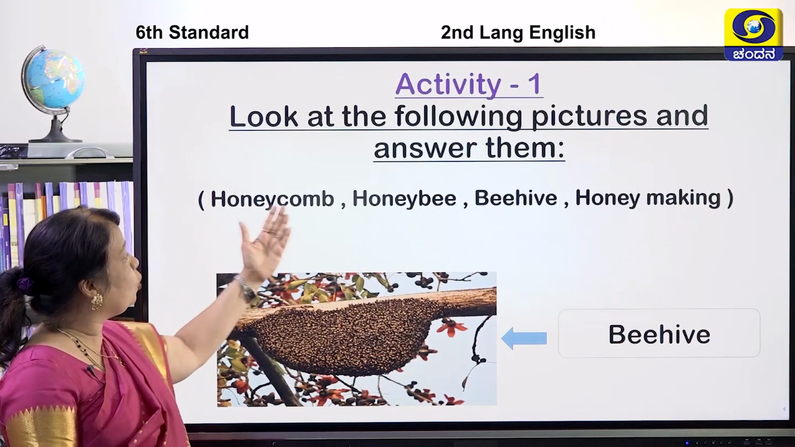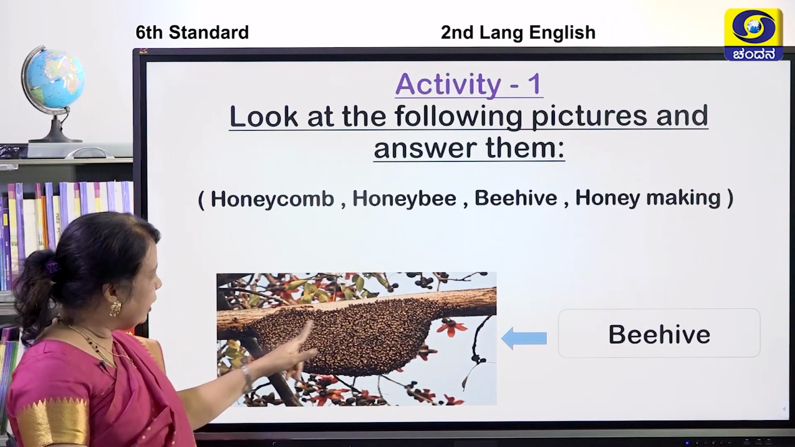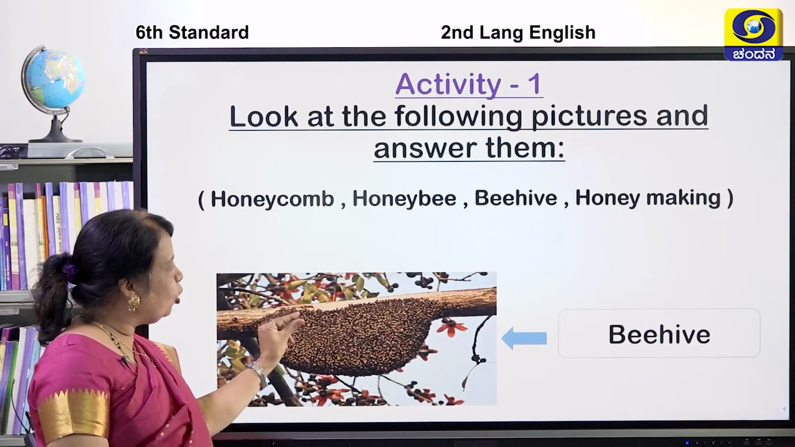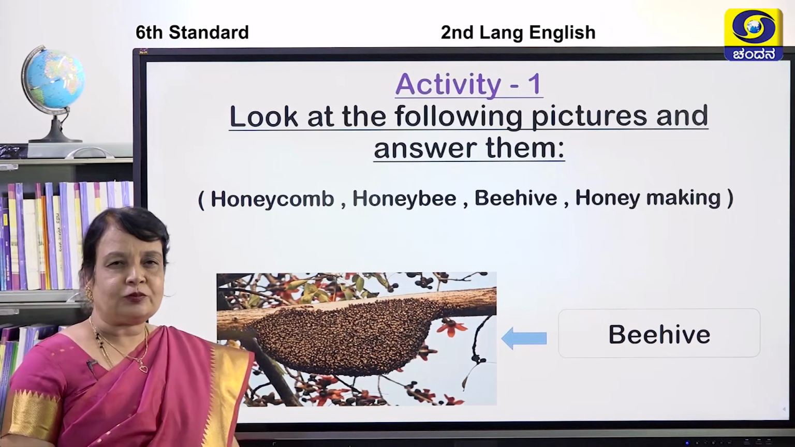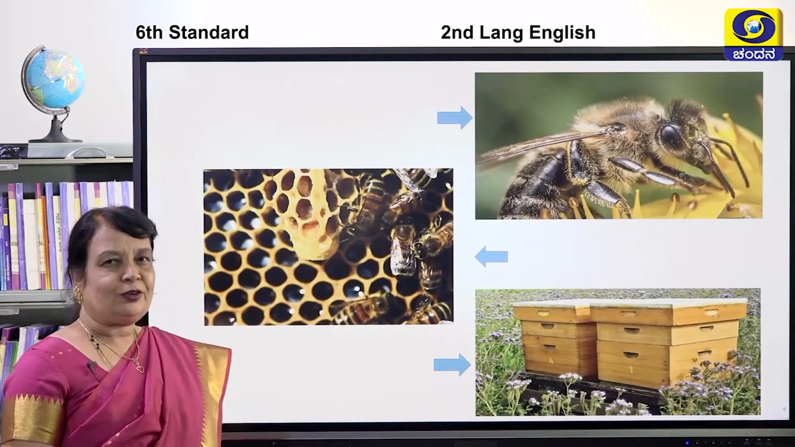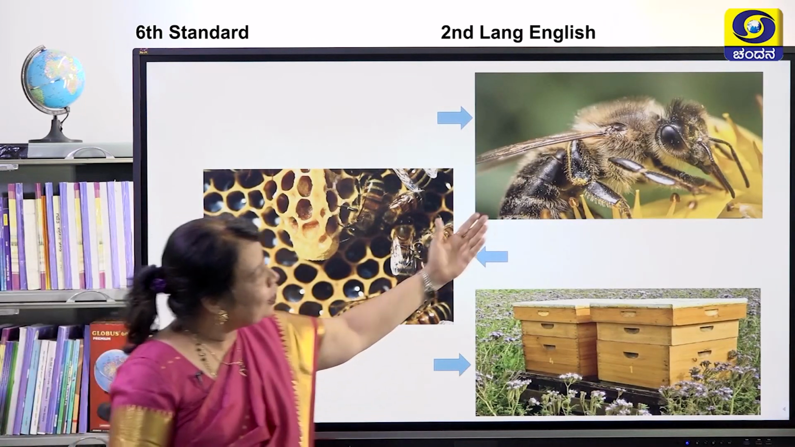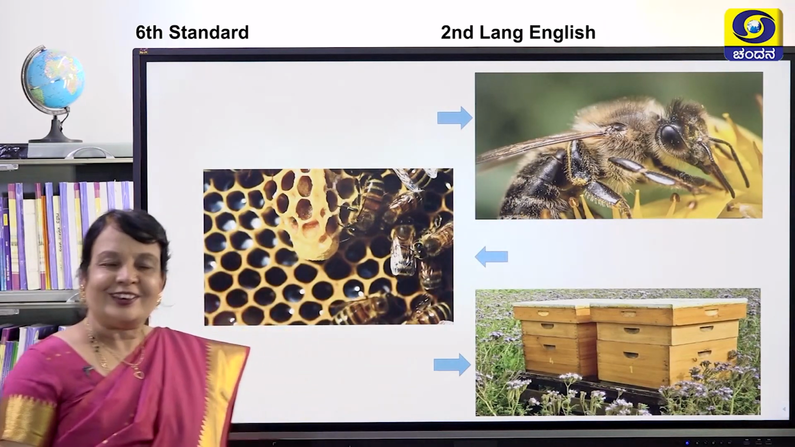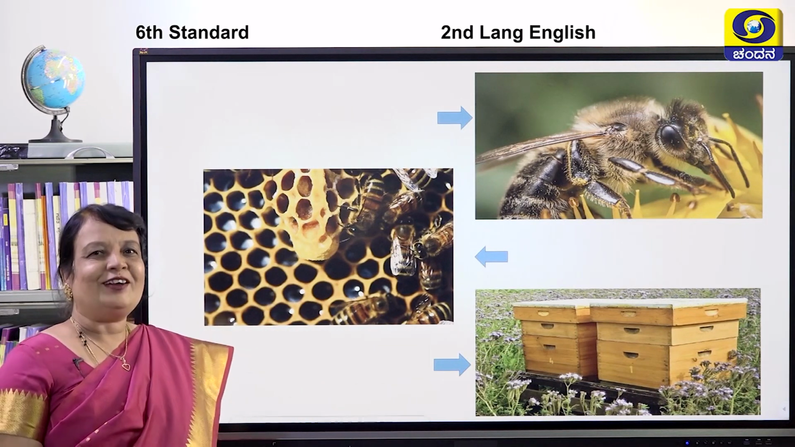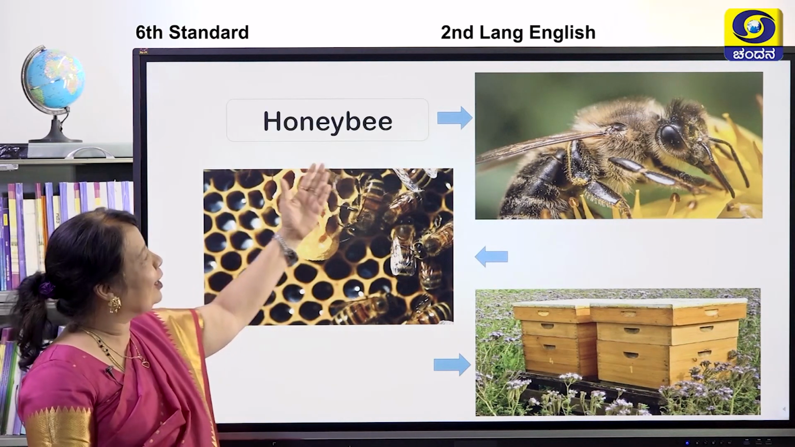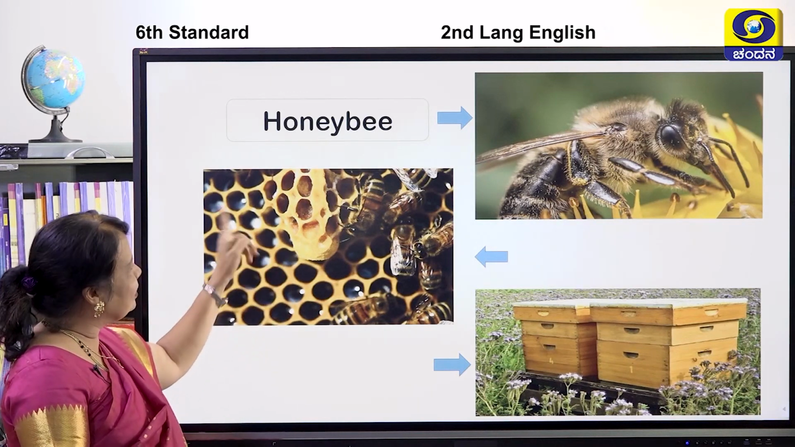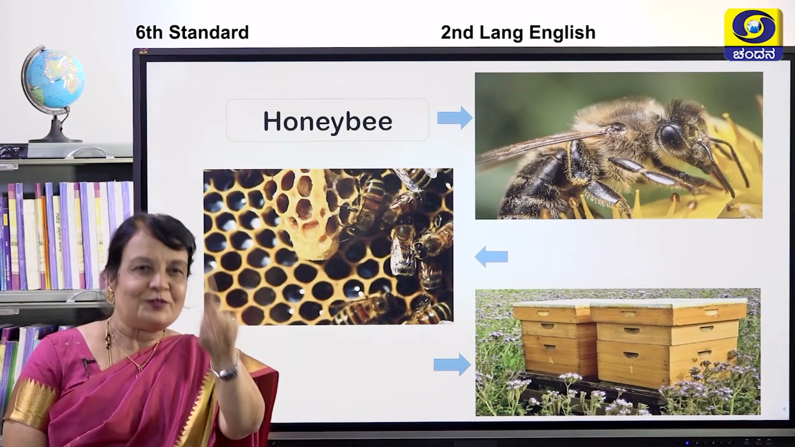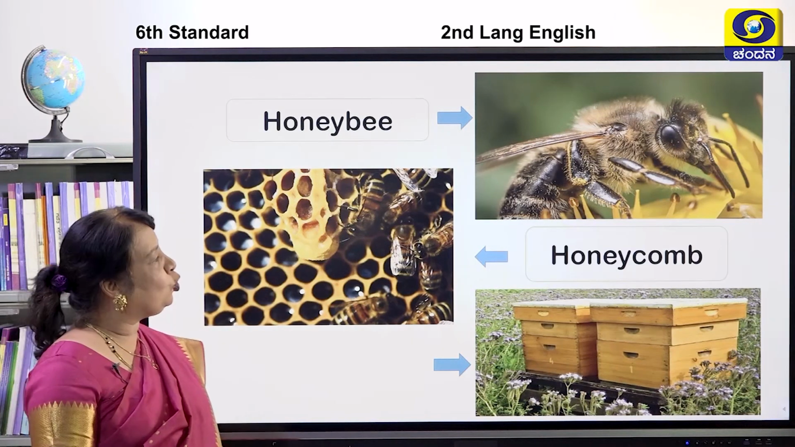And also honeycomb. Honeycomb, children, in this beehive, there will be holes. Those holes are called honeycomb. Shall we have a look? Look at the picture now. Can you see the picture? What is it? Very good. It is the honeybee. Can you see the holes here, children? These holes are called, very good, honeycomb.